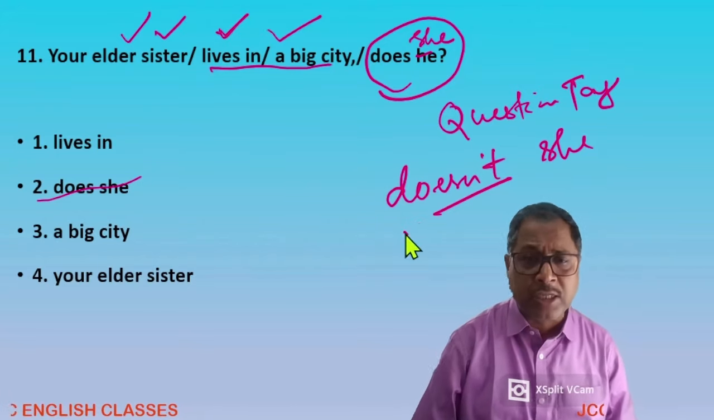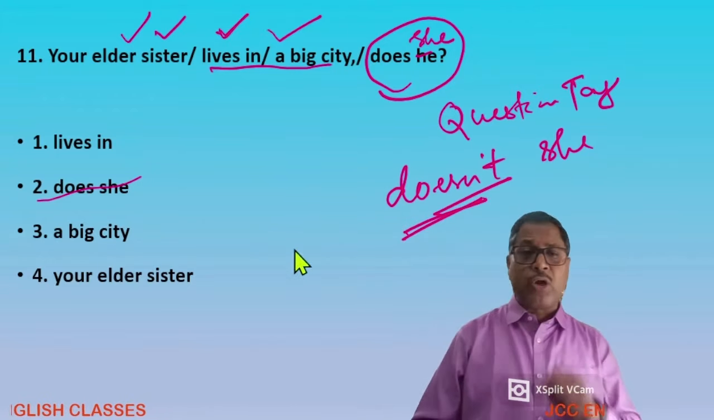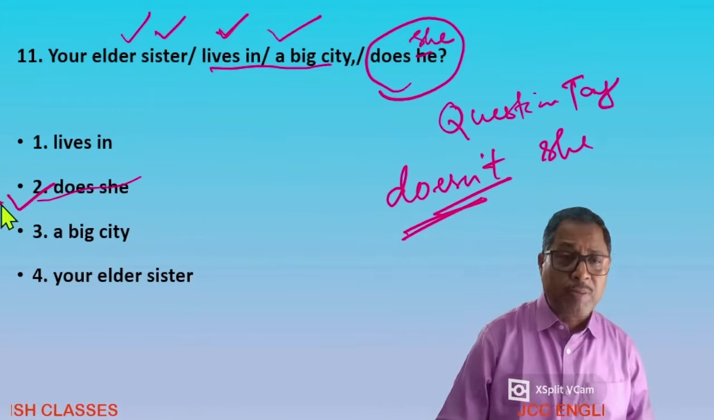That's the auxiliary does, and doesn't is correct. It would be doesn't see. Option 2 is the mistake one. That should be improved. Okay.